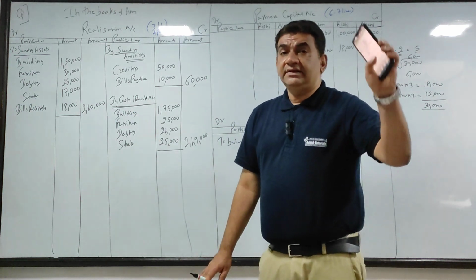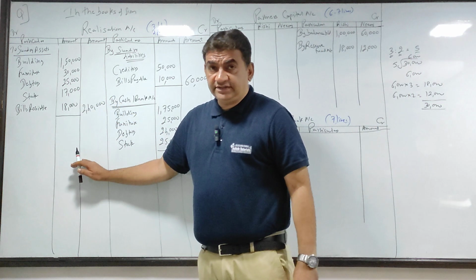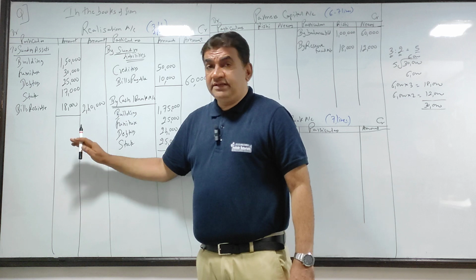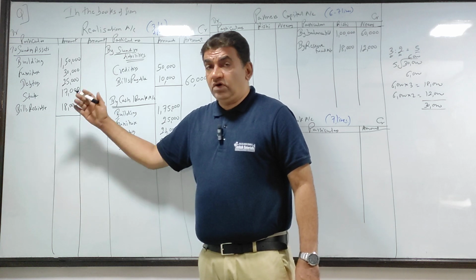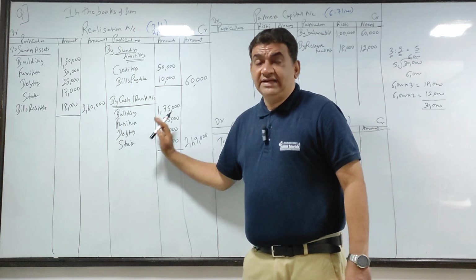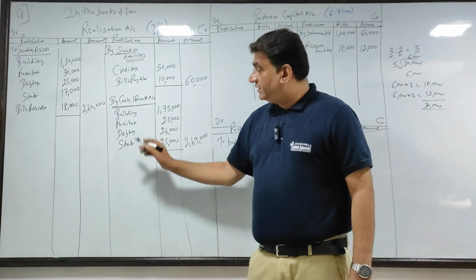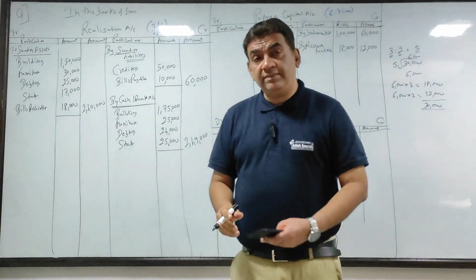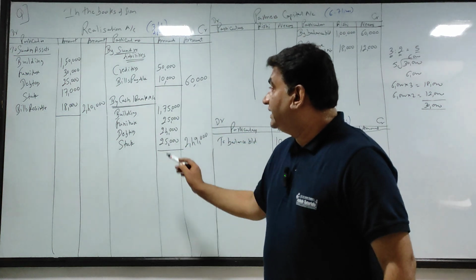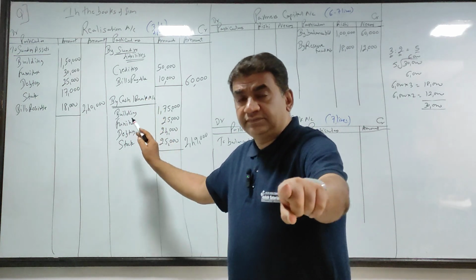I'll repeat. The assets of the balance sheet you first transfer to realization. Now against this I am getting money. Either the assets are sold or I am recovering money. So come to the credit side: by cash bank, because money is being received, and put the breakup. Now remember, as I told you, this is just for presentation. What is the heading? By cash bank account.